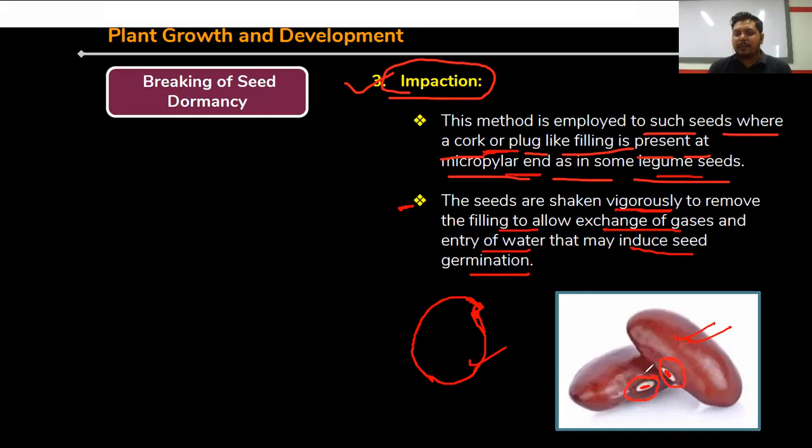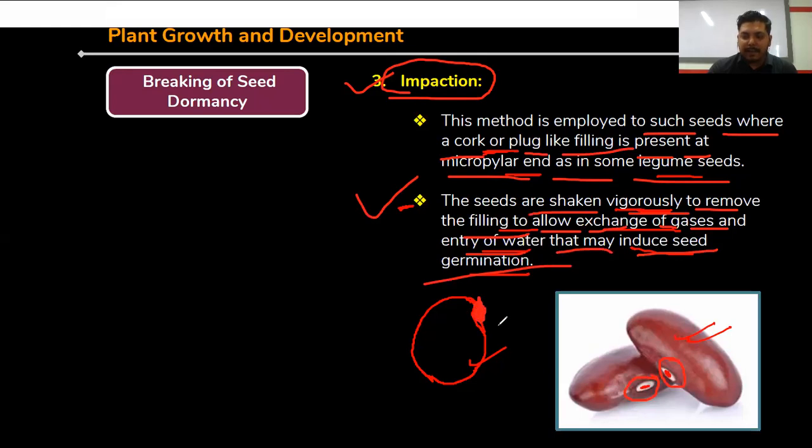So already I've learned about the ovary, ovule, then micropylar end, chalazal end, right? That are present within the ovule. Already I've learned about them now in sexual reproduction in flowering plants chapter. So this impaction process is mainly applying on the legume seeds. These seeds are shaken vigorously to remove the filling to allow exchange of gases and entry of water that may induce seed germination. So what happened here?